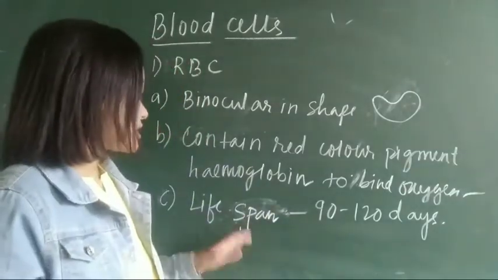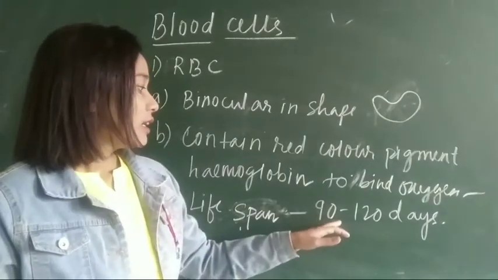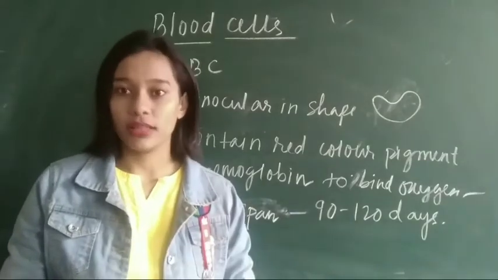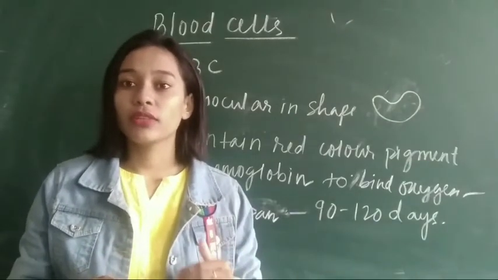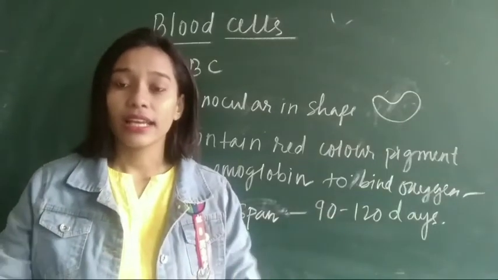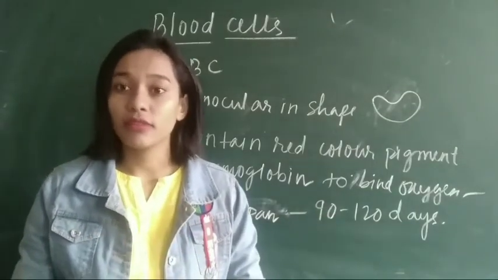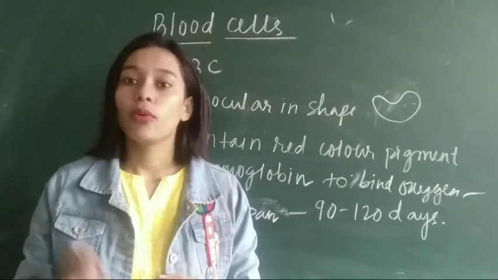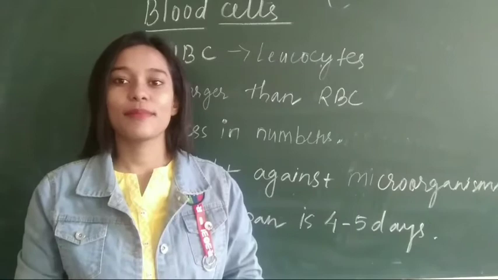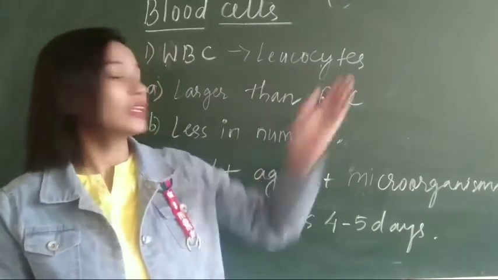Now the third one is the lifespan, which is 90 to 120 days, means 3 to 4 months. After 3 to 4 months, what will happen? These blood cells will die. Again, formation of new red blood cells will take place inside our bone marrow. Is it clear? Now we will discuss white blood cells, also known as leukocytes.